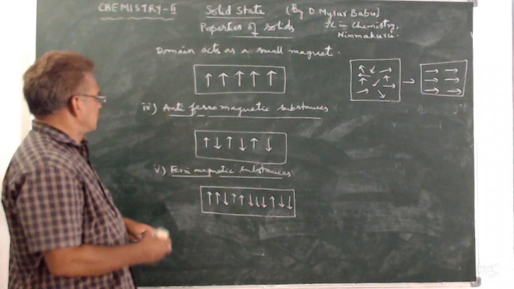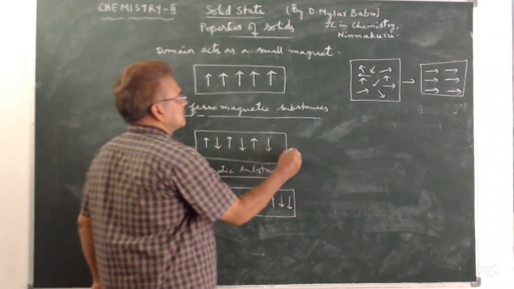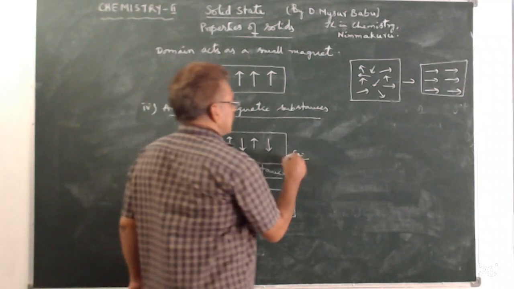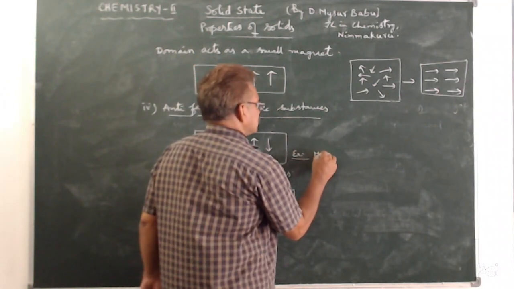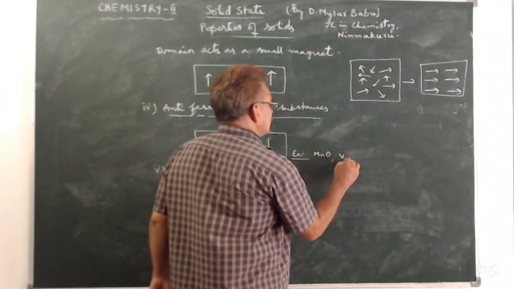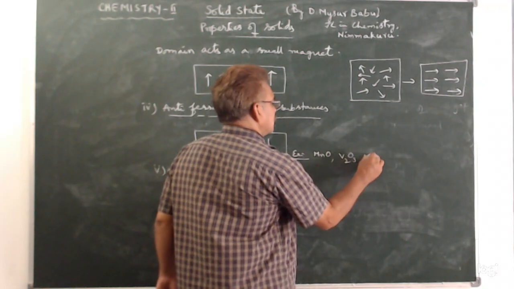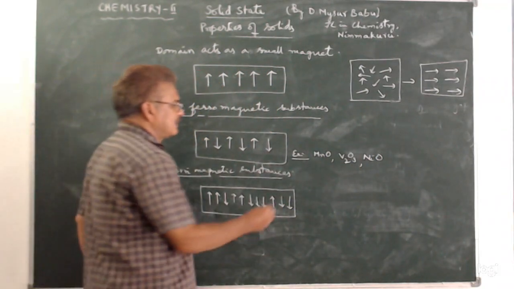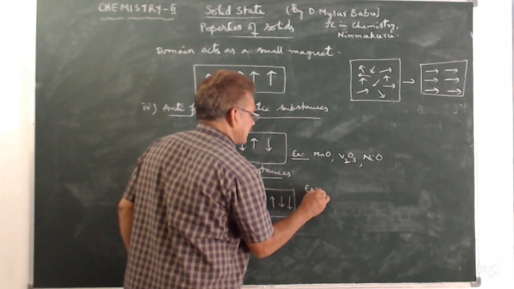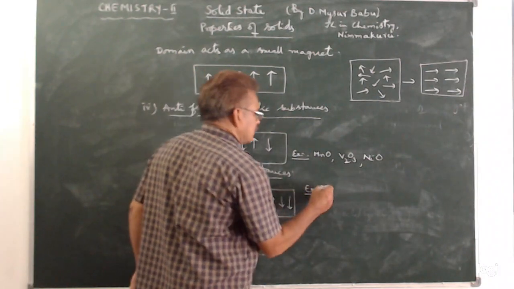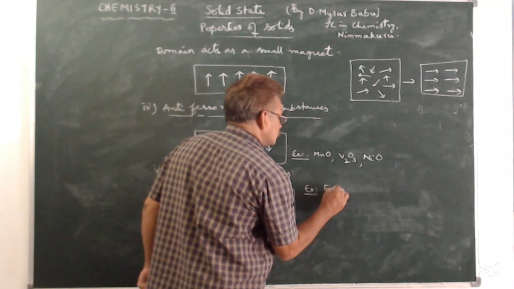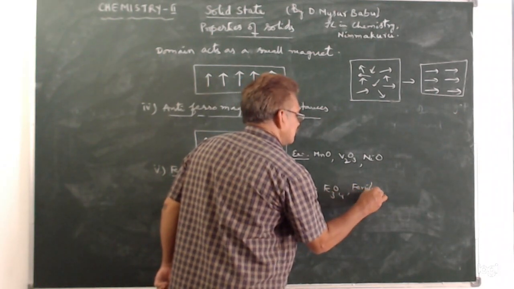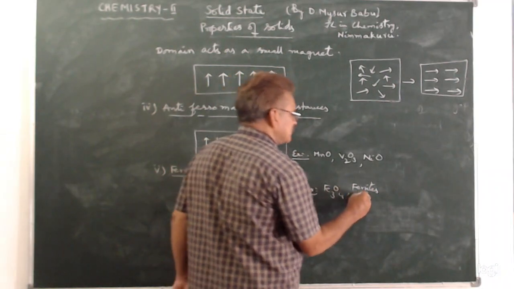If we take examples for anti-ferromagnetic substances: manganese oxide, V2O3, NiO, etc. For ferrimagnetic substances, examples are Fe3O4 and ferrites. What are ferrites?